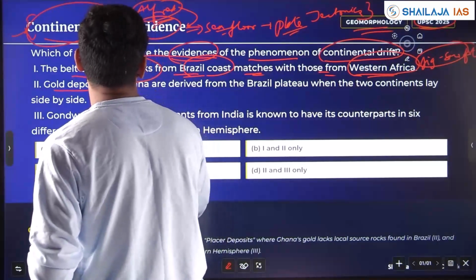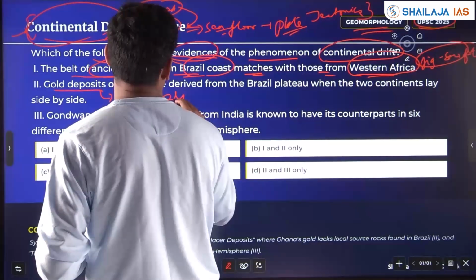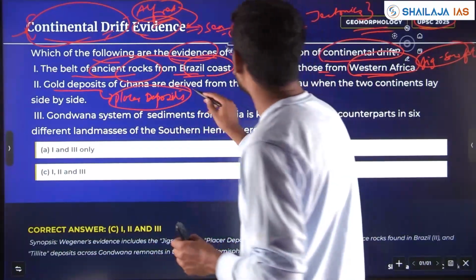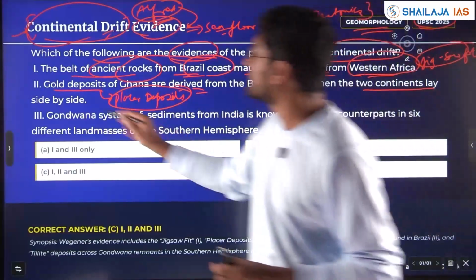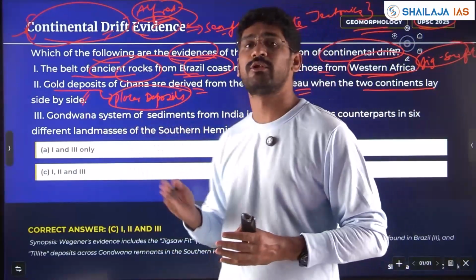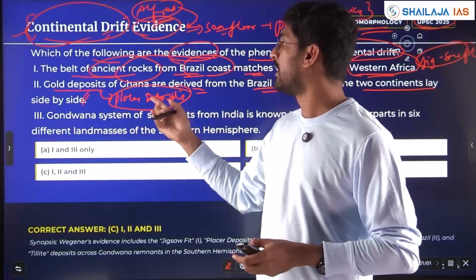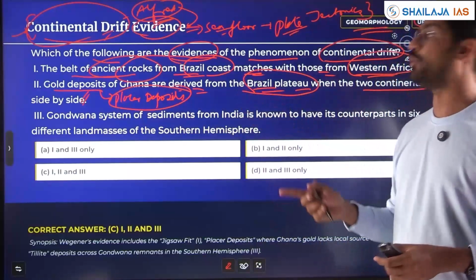Next, gold deposits. This is with respect to placer deposits. Gold deposits of Ghana are derived from the Brazil Plateau, where the two continents lay side by side. Even though Ghana doesn't have any gold ore, the placer deposits of gold found there are derived from the Brazil Plateau.